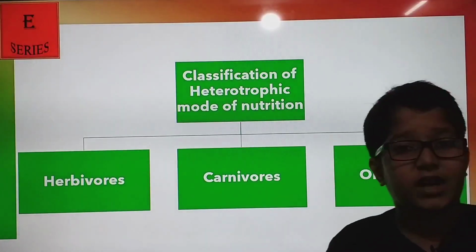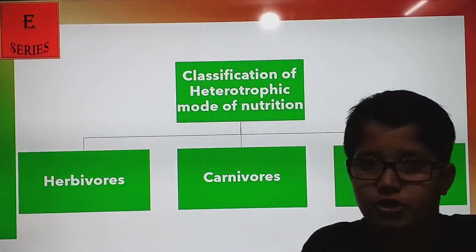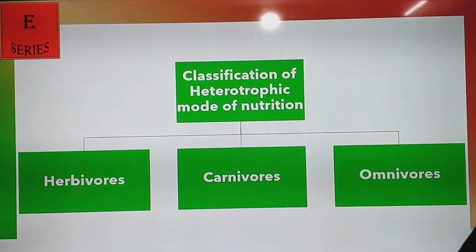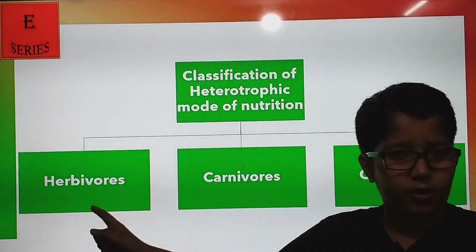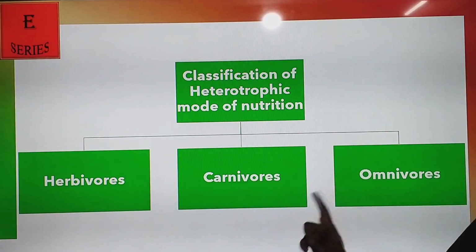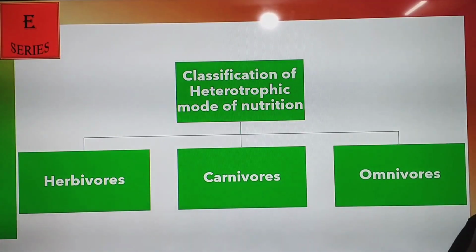Now let's see the classification of the heterotrophic mode of nutrition. They are classified into three types: herbivores, carnivores and omnivores. Let's study each of them in detail.